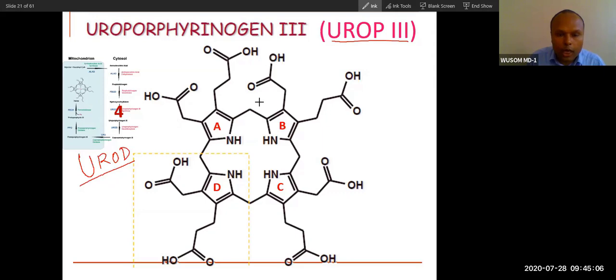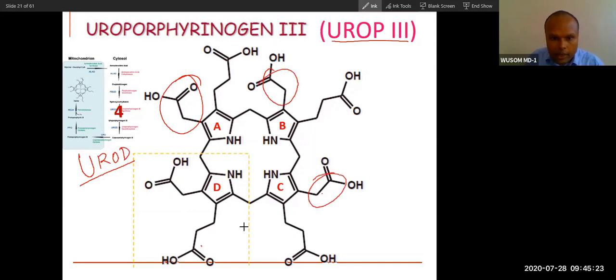Now you can see that there are 8 carboxy groups here: 1, 2, 3, 4, 5, 6, 7, 8. Among these 8, the carboxy groups of the acetic acid side chains will be released.